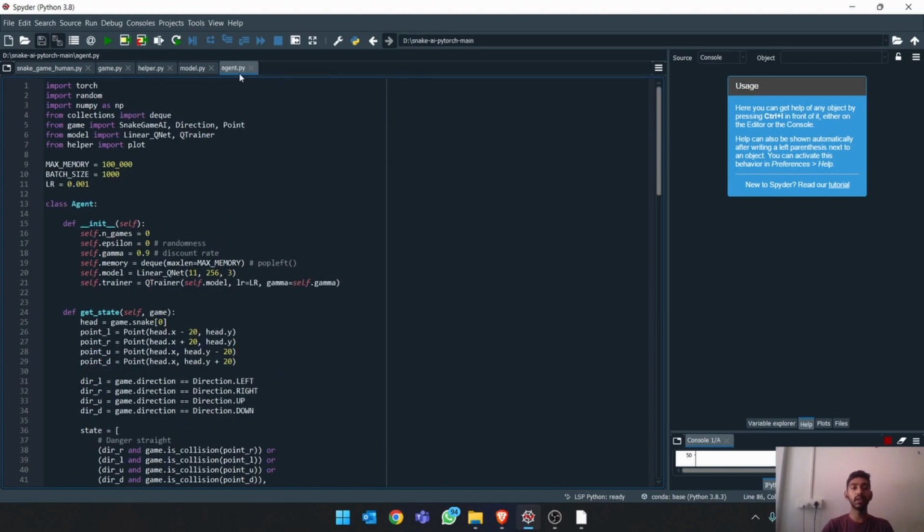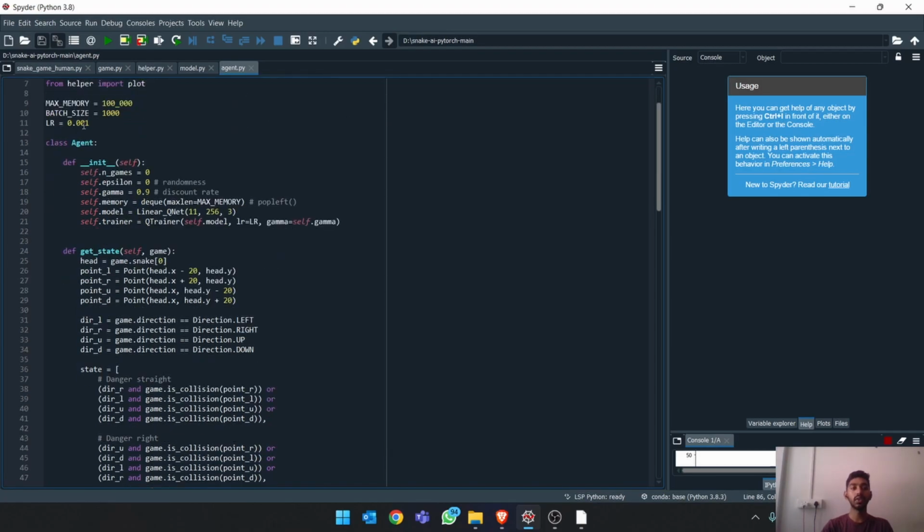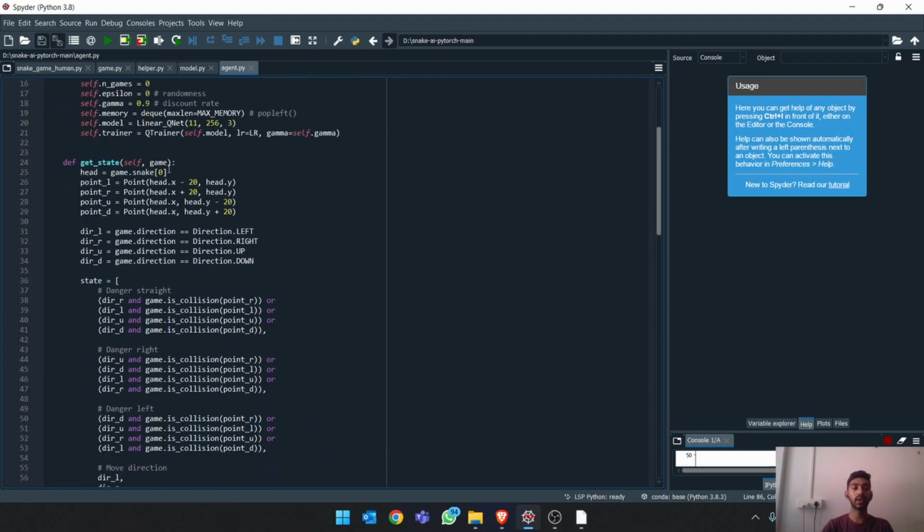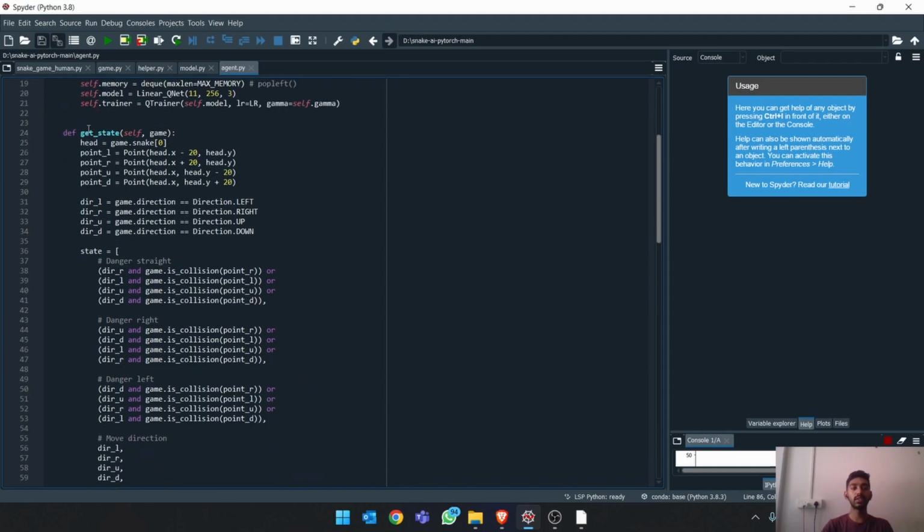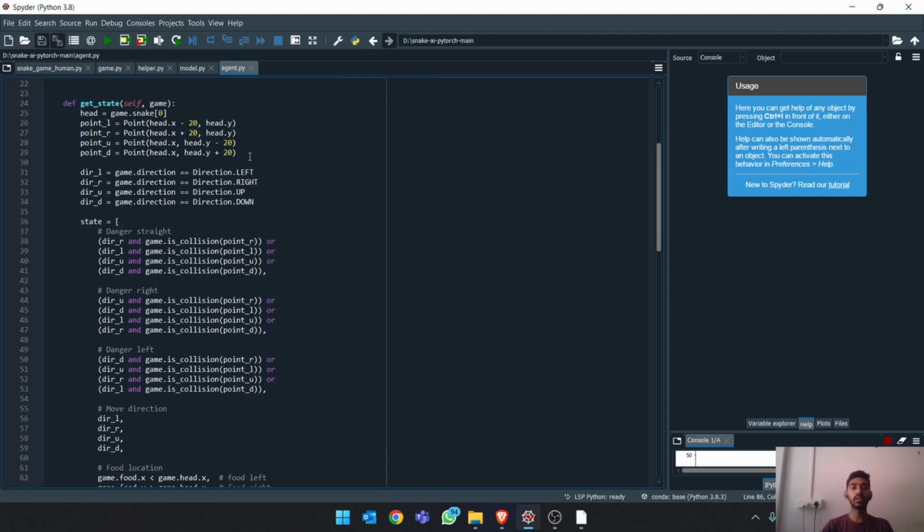Then we have the agent.py. agent.py is the one which plays the snake game on its own using reinforcement learning. So we call the class Agent and initialize all the values that we require. Then the get state function tells the agent where its position is right now and what it has to do further.